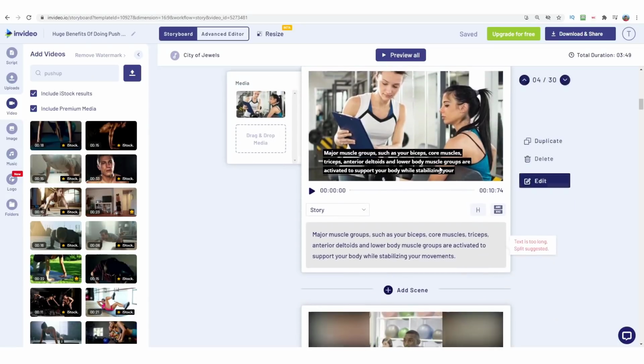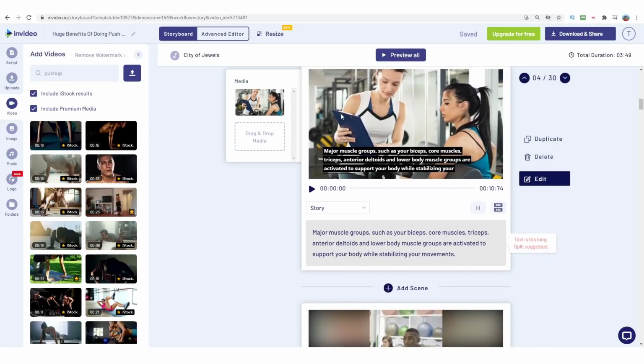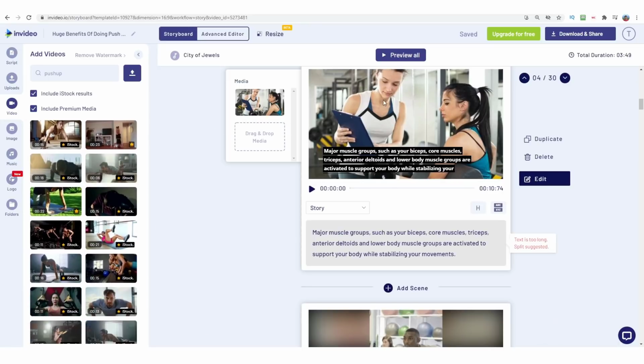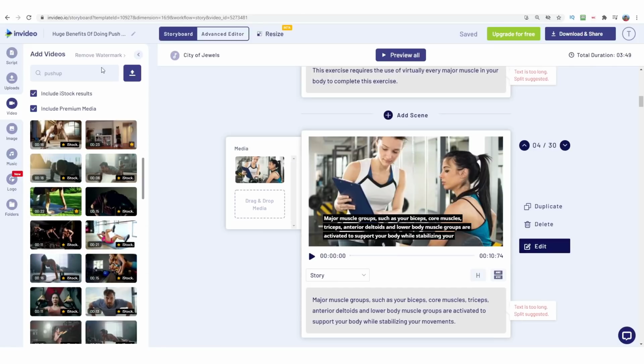You will just need to go ahead and continue substituting the videos that InVideo populates for you with any of these videos on the left-hand side. Now you'll notice a couple of things here. You will see that there is remove watermark and that some of these videos and clips have got iStock and the premium icon on them.